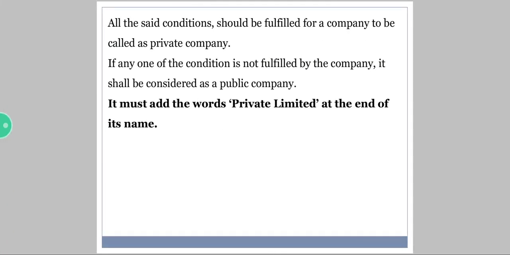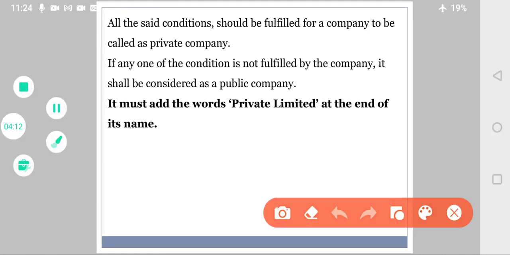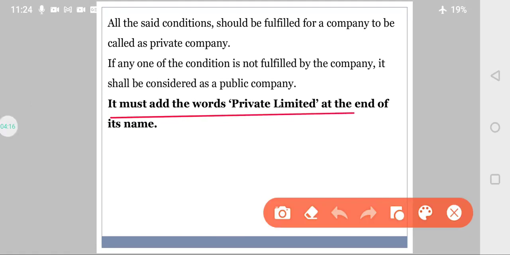See, all these set conditions should be fulfilled compulsorily for a company to be a private company. Secondly, see, it must add the words private limited at the end of its name.